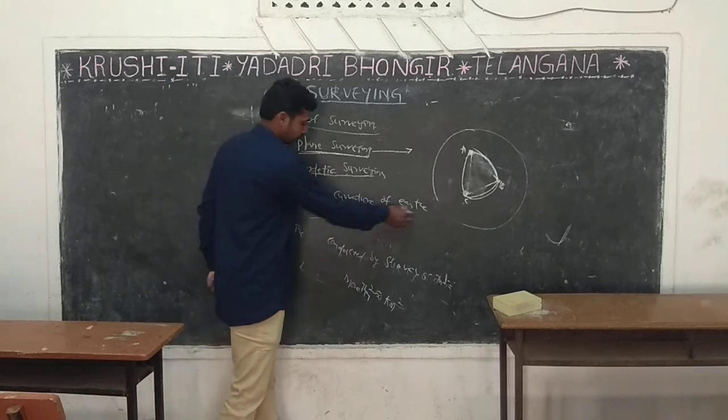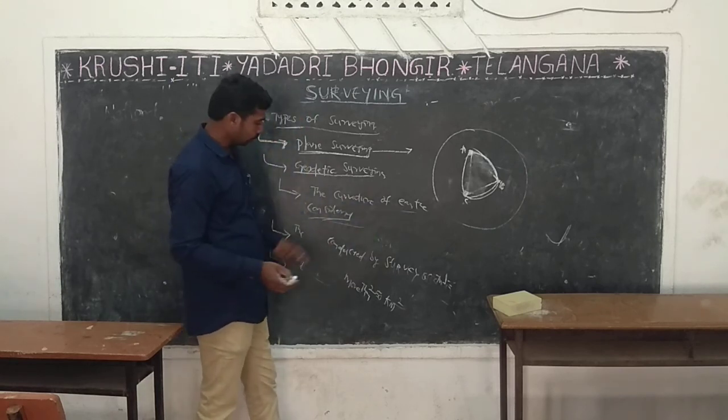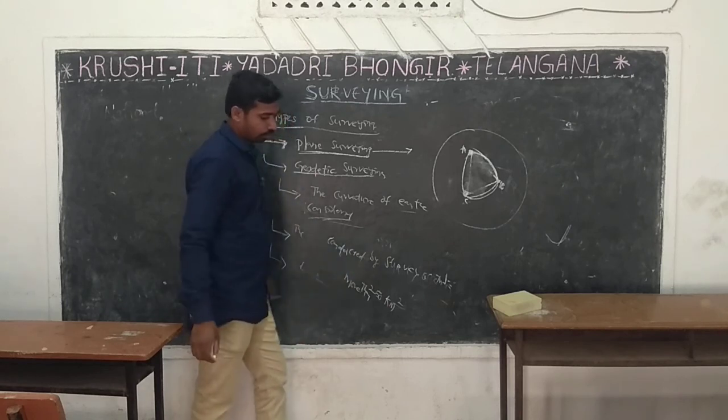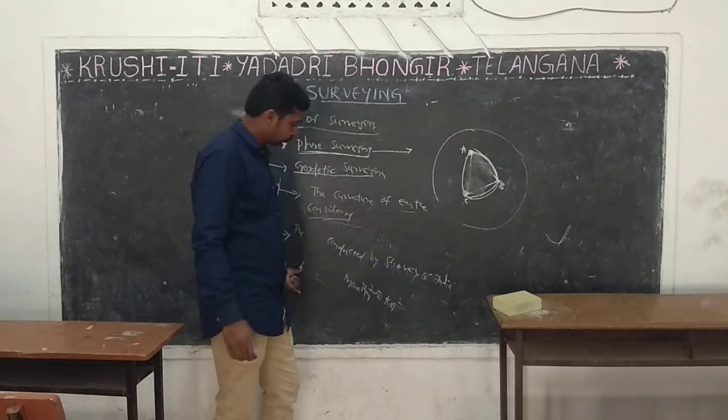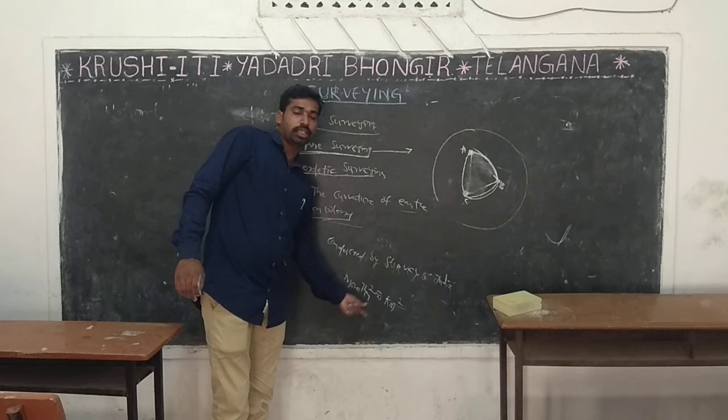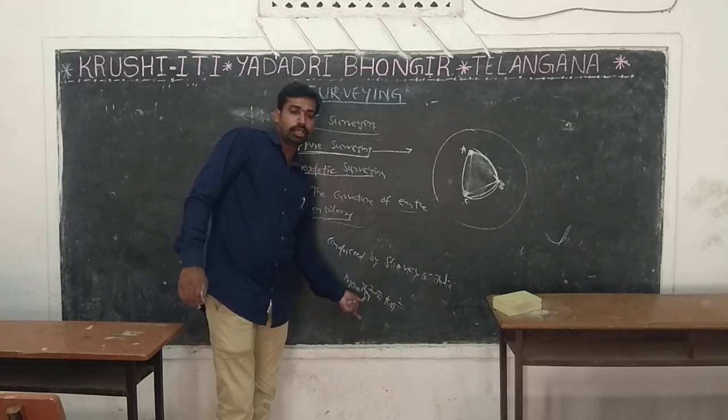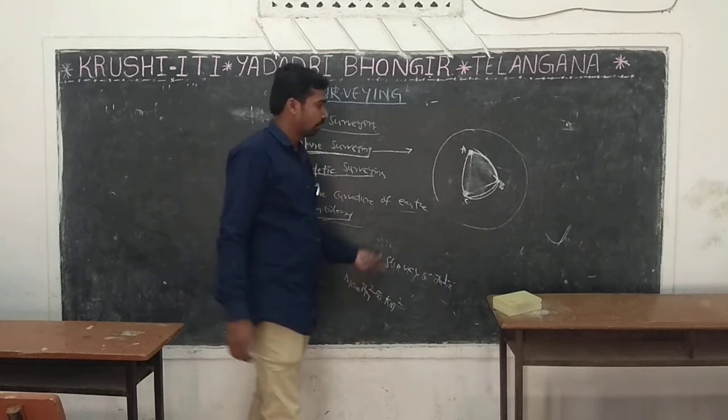It is conducted by Survey of India, the central government, and is suitable for more than 250 square kilometers.